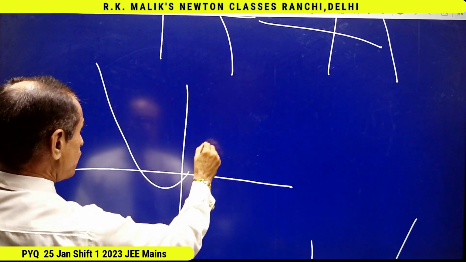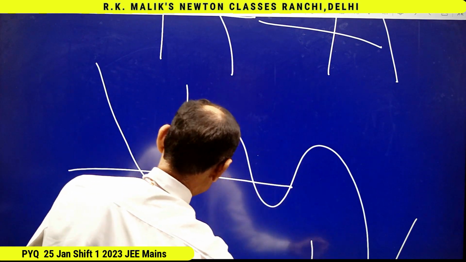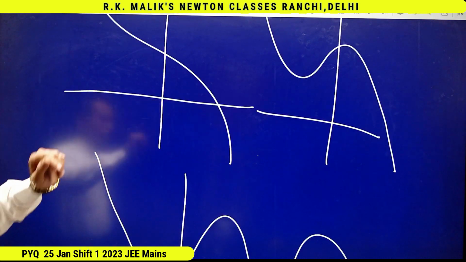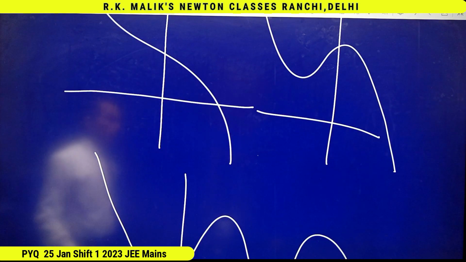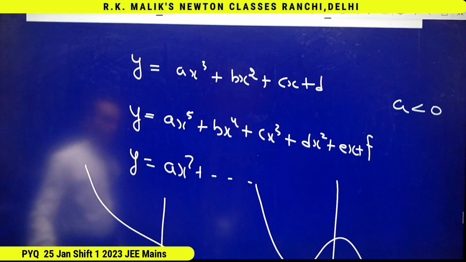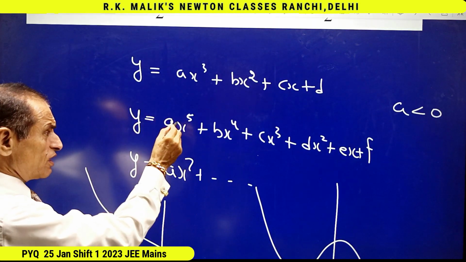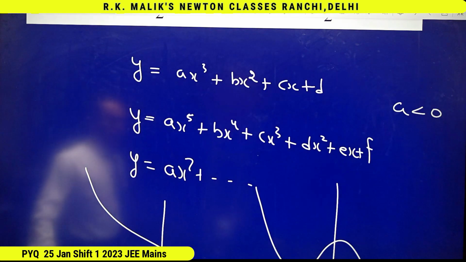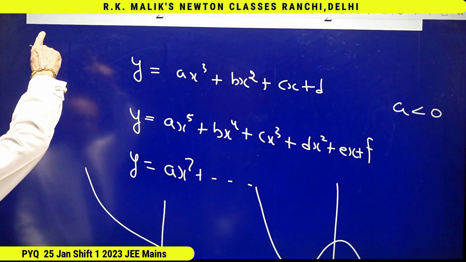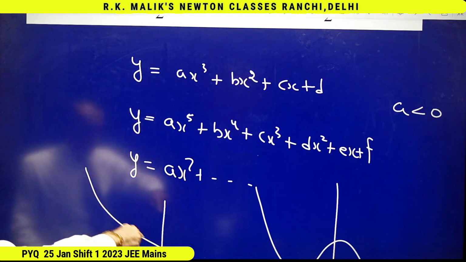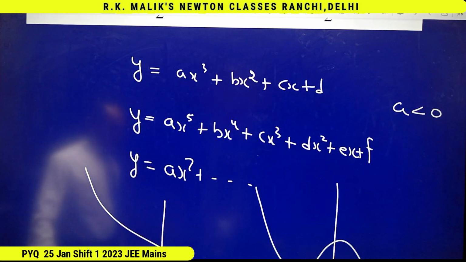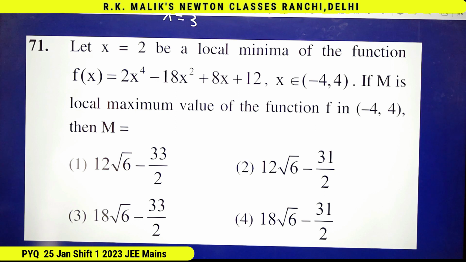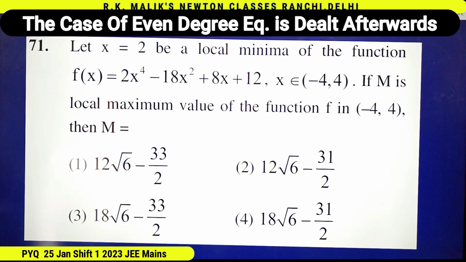Or the graph may be of this type. Where the graph will turn and how many times it will turn depends upon the degree and the value of coefficients. But the main thing will always be of this type: the graph will come from infinity and will go to minus infinity. And I'm going to use these concepts in the solution to this question.